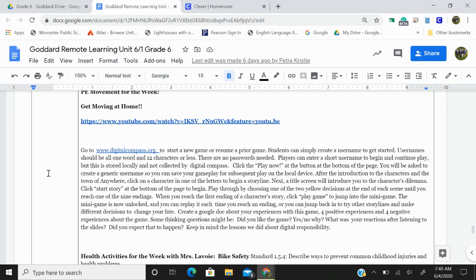After the introduction to the characters and the town of Anywhere, click on a character in one of the letters to begin a storyline. Next, a title screen will introduce you to the character's dilemma, which is their problem. Click Start Story at the bottom of the page to begin. Play through by choosing one of the 2 yellow decisions at the end of each scene until you reach one of the 9 endings. When you reach the first ending of a character story, click Play Game to jump into the minigame. The minigame is now unlocked, and you can replay it each time you reach an ending, or you can jump back in to try other storylines and make different decisions to change your fate.